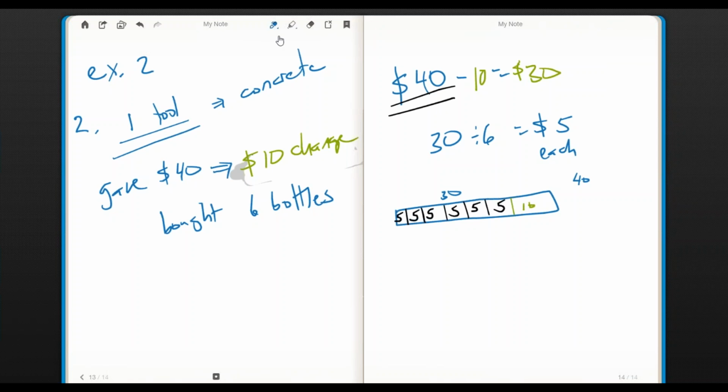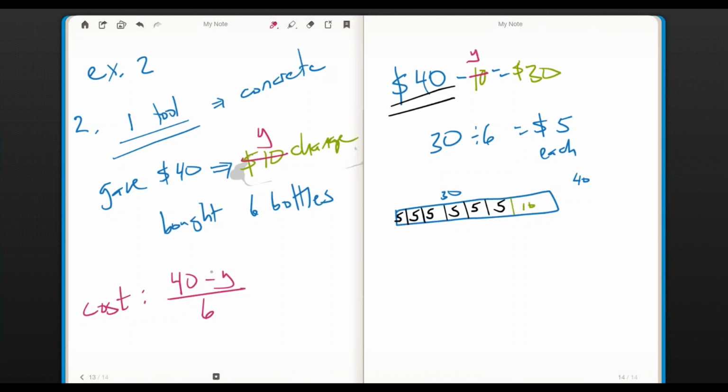Now all of a sudden we say, what if instead of telling you a number for change, we say Y? Then the expression is going to be 40, take away Y, that's the change. You're still going to divide it by 6, because that's how many bottles we purchased. So the cost is now 40 minus Y, divided by 6. We know that because if the change was 10, we'd do this. If the change was 2, like I had, we would put a 2 in there. Now we'd come up with an answer that would have decimals, change instead of just even dollars.